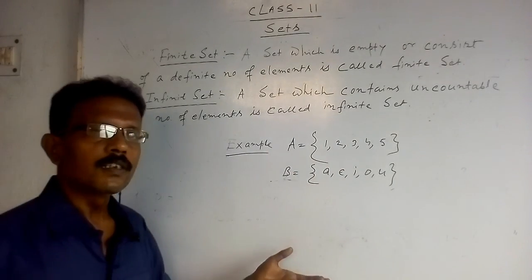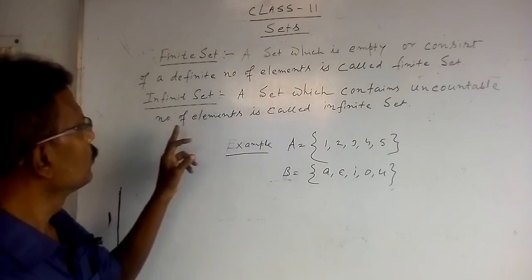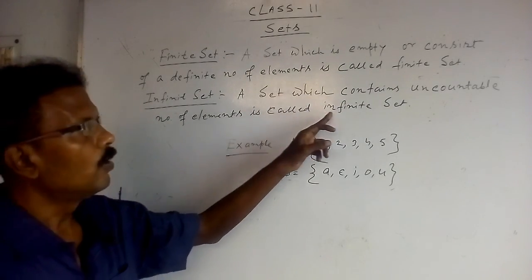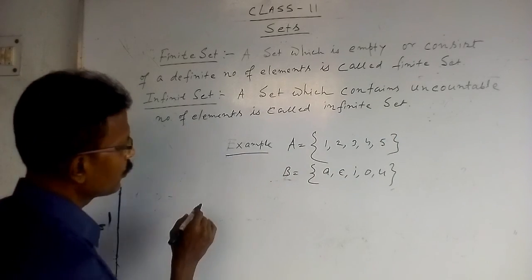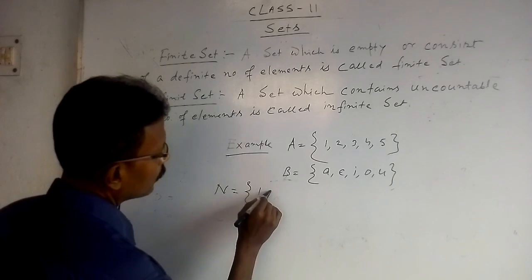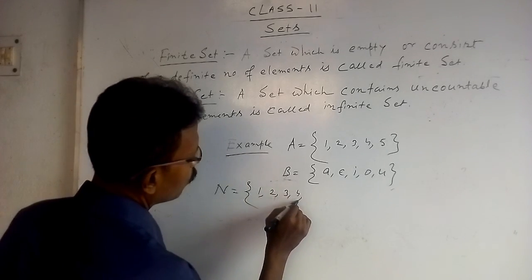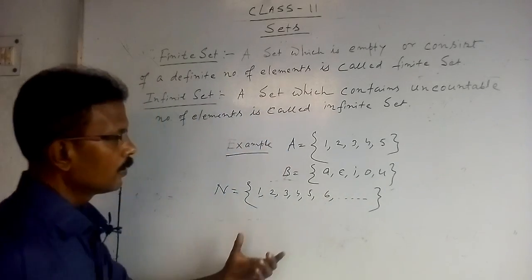Now we have to discuss infinite sets. A set which contains an uncountable number of elements is called an infinite set. For example, the set of natural numbers: 1, 2, 3, 4, 5, 6 and onwards.